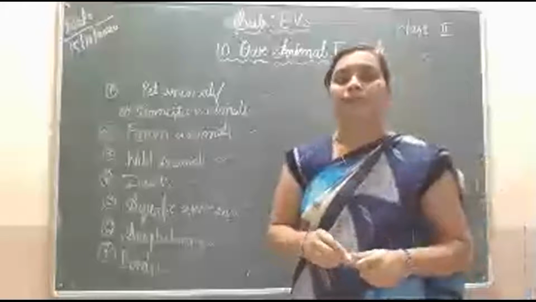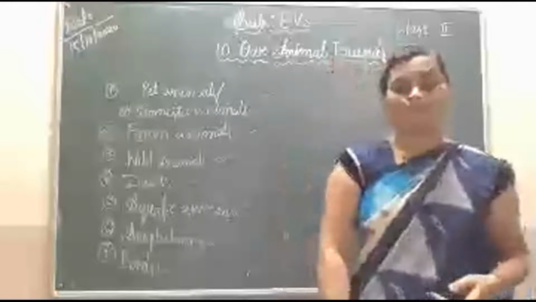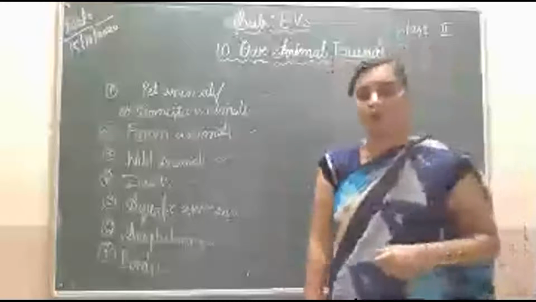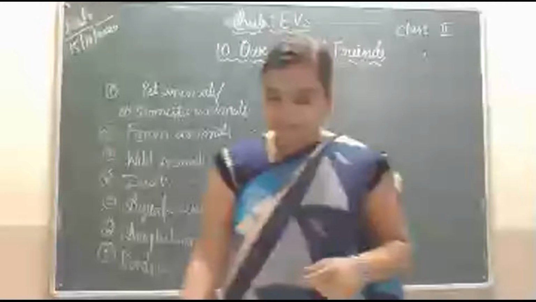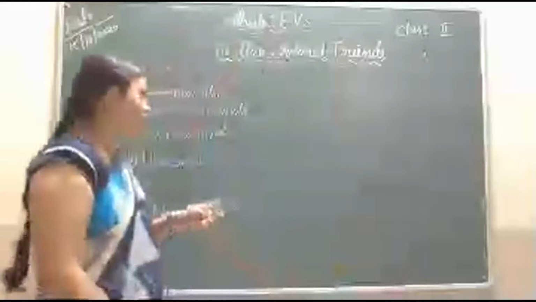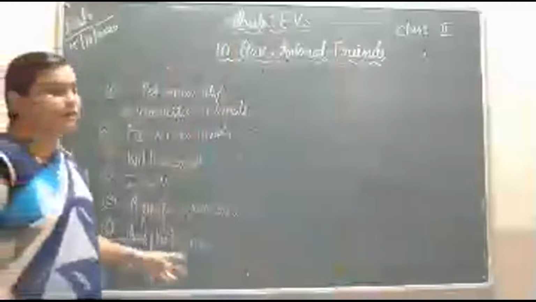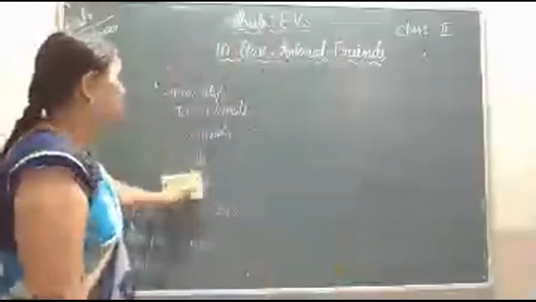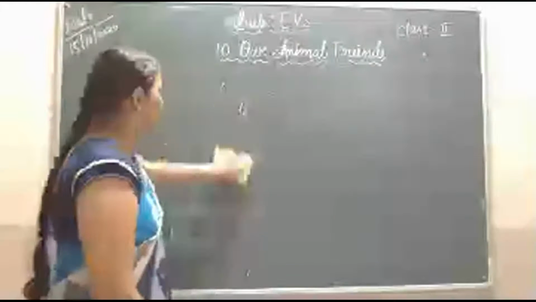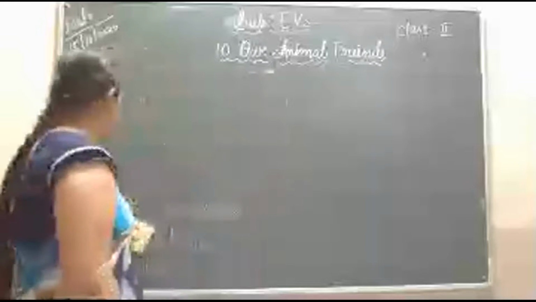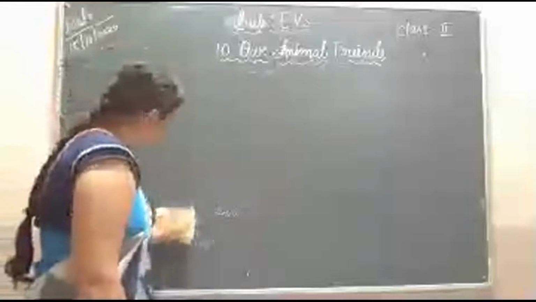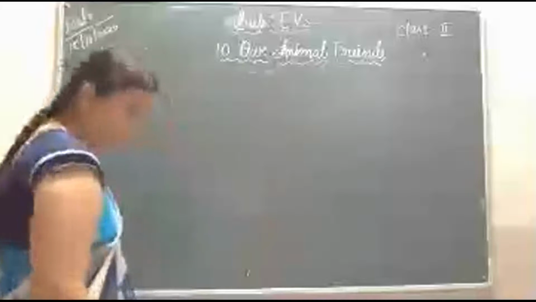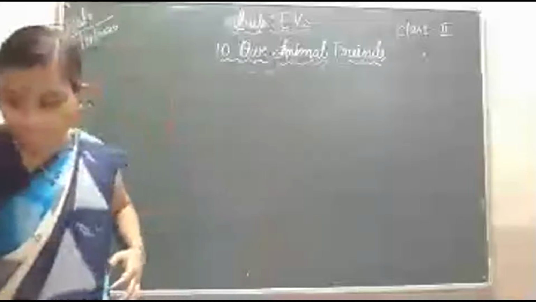They eat fish and worms which are available in that water. Okay. This much we learned in the previous class. Today we move to the exercise.